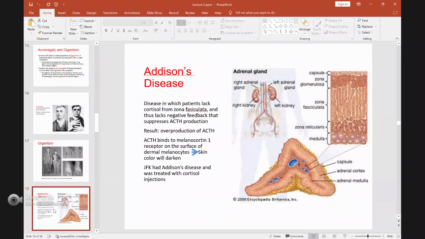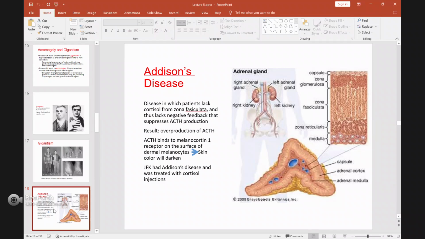This cortisol will stimulate the glycolysis process and produce energy that can be used by your body to do work. But if you have a lot of ACTH,